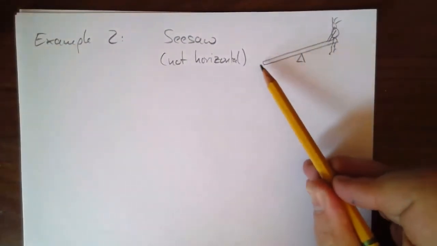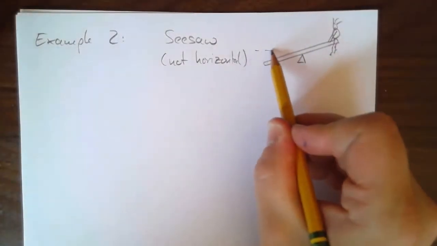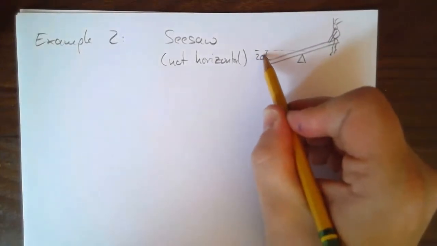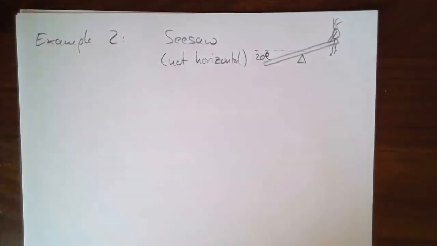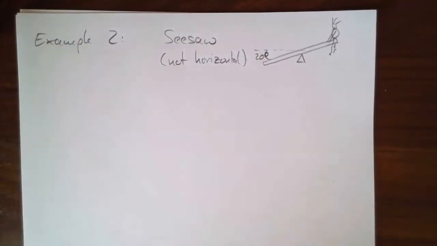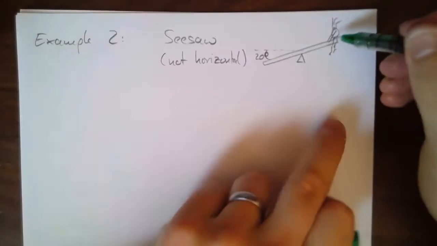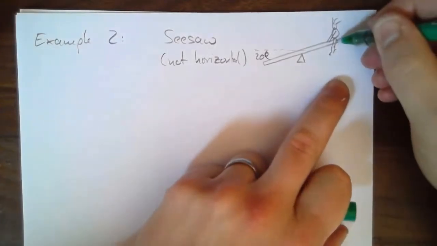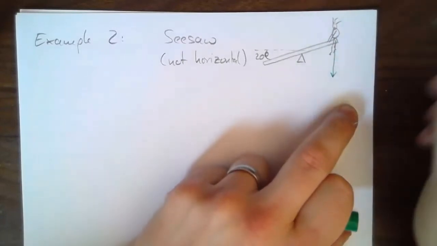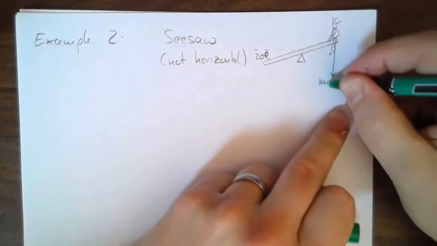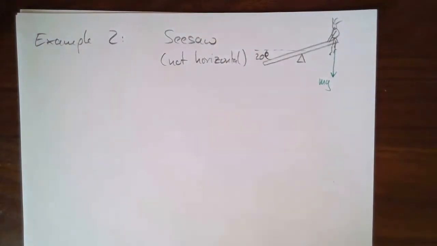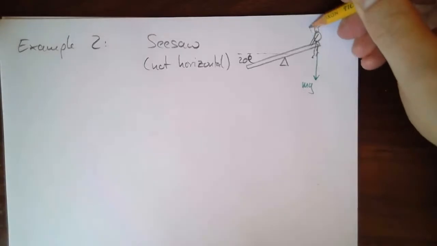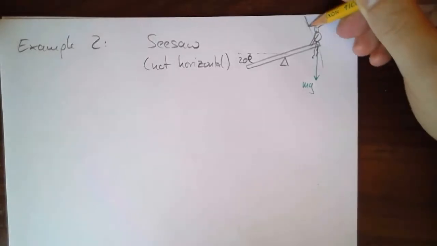So the difference is that now the seesaw is at an angle. Let's make the angle from the horizontal 20 degrees. Why not? 20 degrees. So the weight is still acting downwards, and the normal force between them is still vertical. So this is still mg. However, what's changed is that the tangent to the circle of rotation is this.